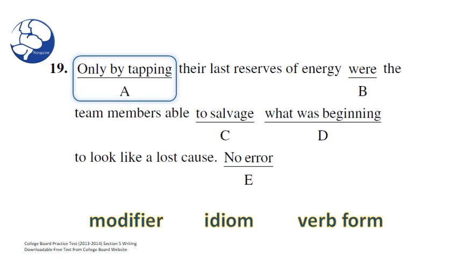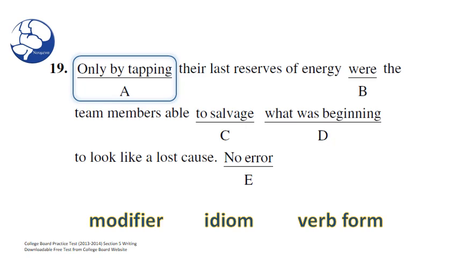What could be a modifier error? Let's see. What is only by tapping modifying? It seems to be modifying to salvage. Yeah, I agree. And remember when we use by plus the present participle?